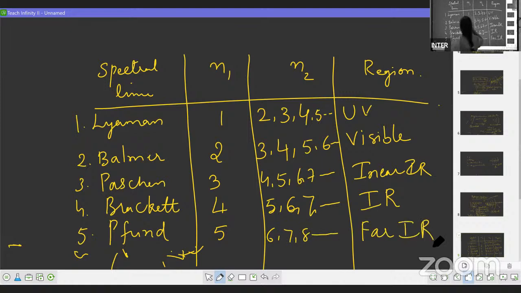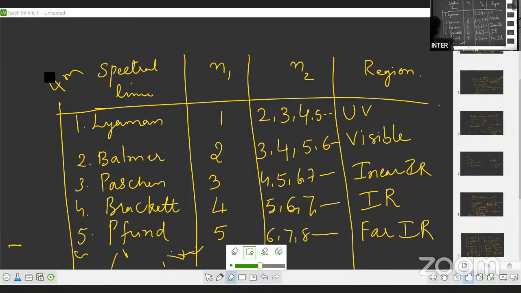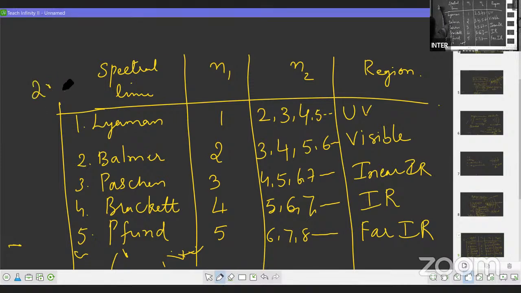So for writing this, you will get 2 marks. आप इन लोगों को एक एक करके describe भी कर सकते हो, या you can write in this form also. I suggest you write in this way because you will save your time. You'll get equal marks whether you write in this tabular form or describe each one. Sorry, this is not 4 marks, this is 2 marks. Introduction plus mentioning the spectral lines, 1 mark. Writing this table, you'll get 2 marks. Please copy down that.